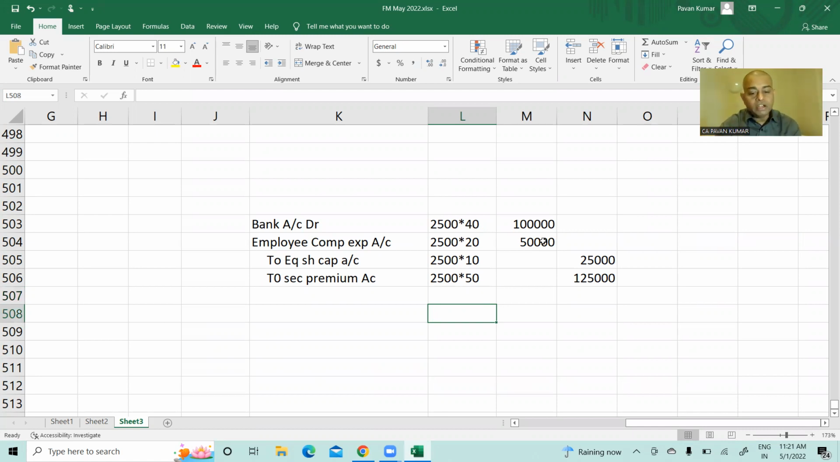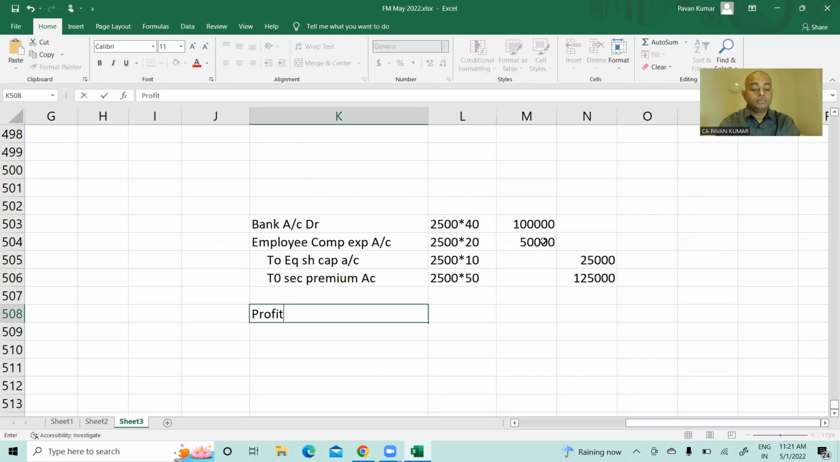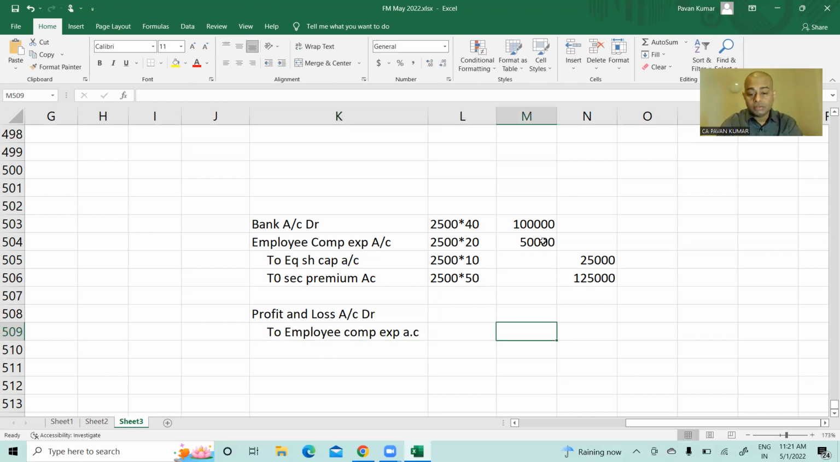Okay, now Sandeep, tell me, do we need to pass any other journal entry? Yes, sir. What is that? Close to P&L. Employee compensation expense is debited to the profit and loss account. How much? 50,000. Profit and loss account debit to employee compensation expense, 50,000.